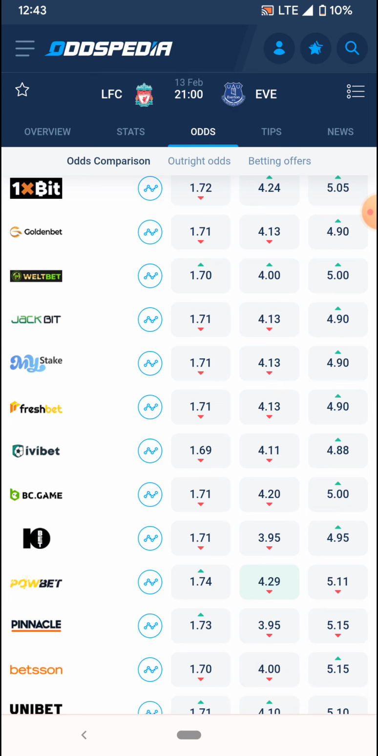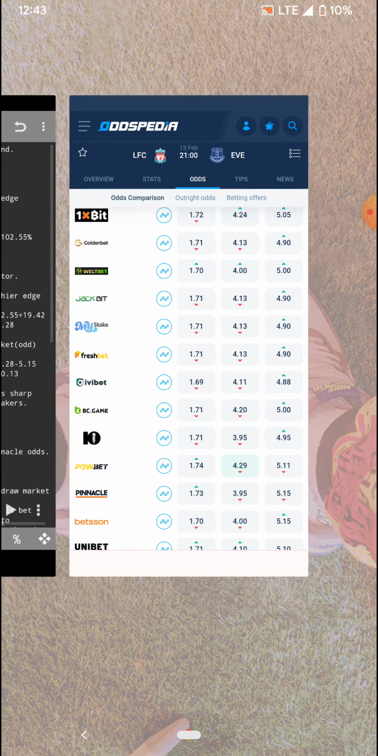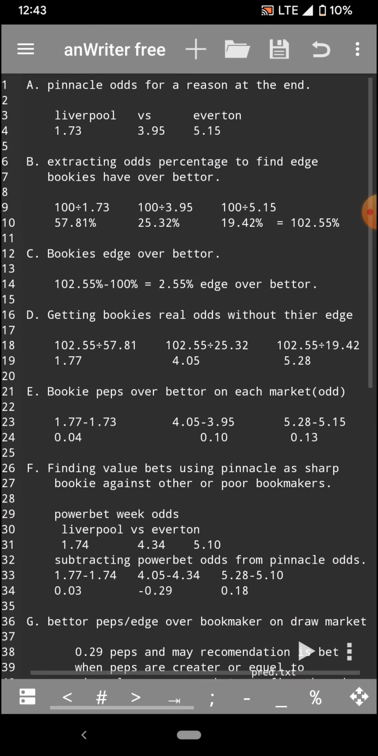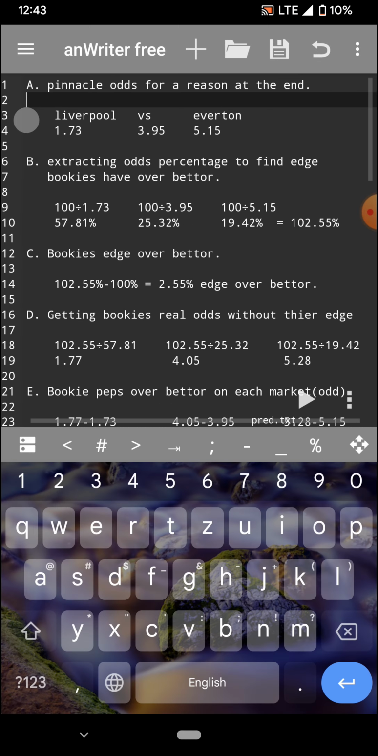Now I copy these odds into my own algorithm, so I'm going to move back and open that. Okay, so you can see from the A up there, I'm using Pinnacle odds, for a reason I'll give you at the end of the video: why I'm using Pinnacle to do the calculation. You're going to see that Pinnacle is really helpful. They are very sharp and they can really help us in the process of making money from gambling.